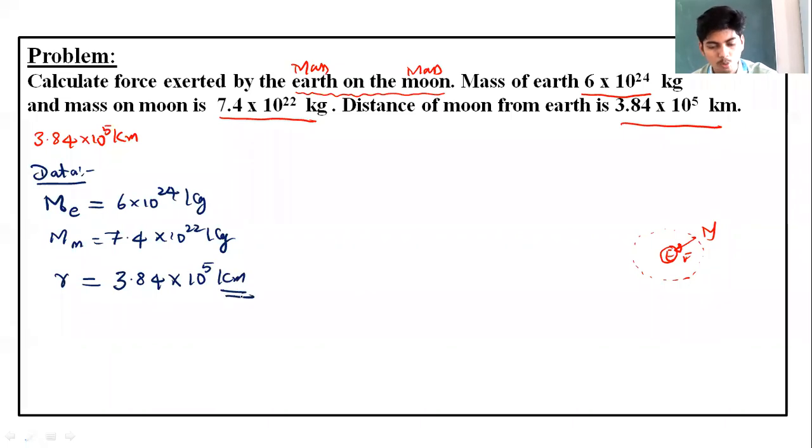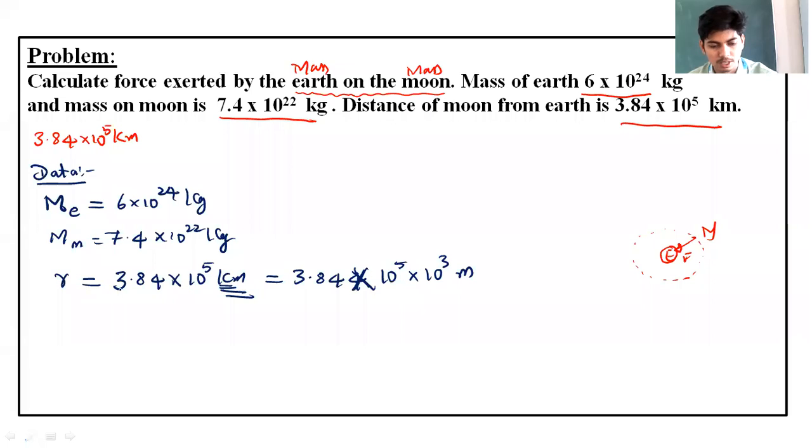See, kilometer is not the SI unit of distance. SI unit of distance is meter. So kilometer ಅನ್ನು meter ನಲ್ಲಿ express ಮಾಡ್ಕೋಬೇಕು. This becomes 3.84 into 10 to the power of 5 into kilo, which is nothing but 10 to the power of 3 meter.